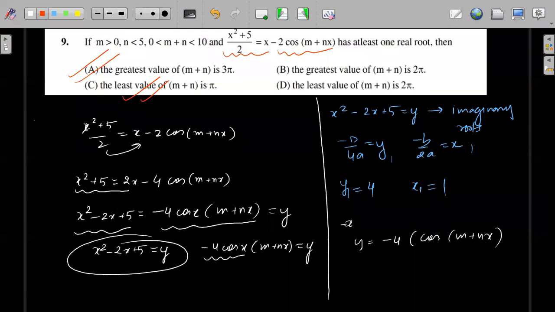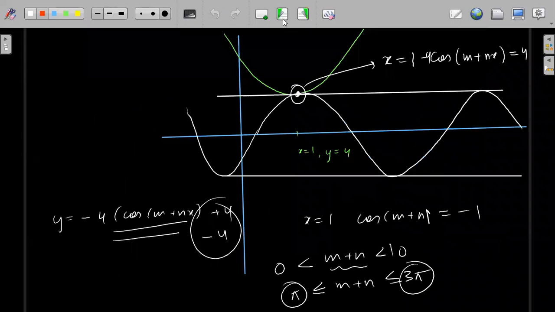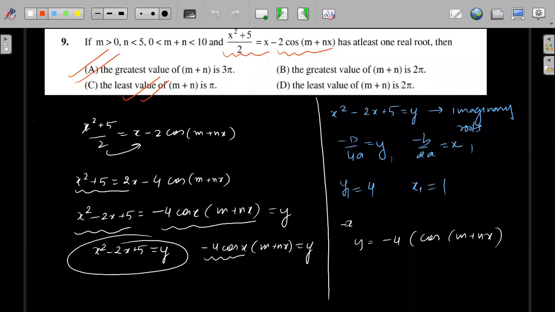Understood? I hope everybody understood. Just copy this one. Yes. Okay, I hope everybody understood. Very good. So that is all for today.